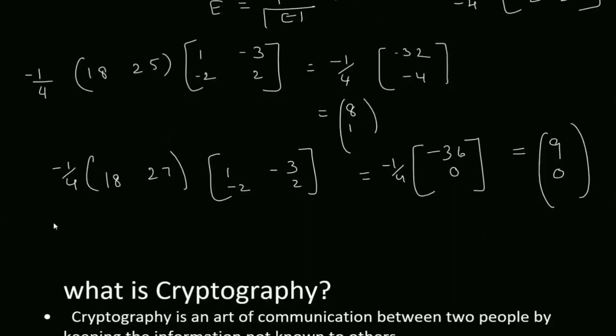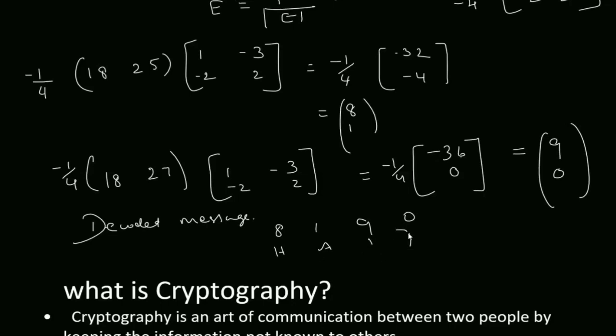So finally we got the decoded matrix. The decoded message we got is 8190. 8 is H, this is A, this is I, space.